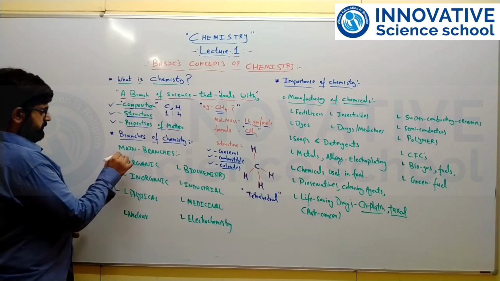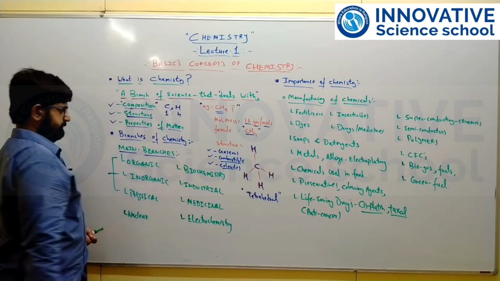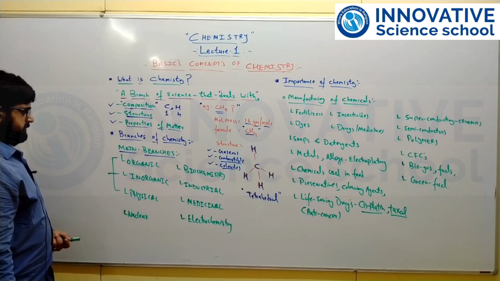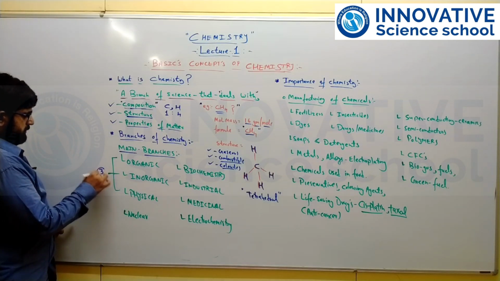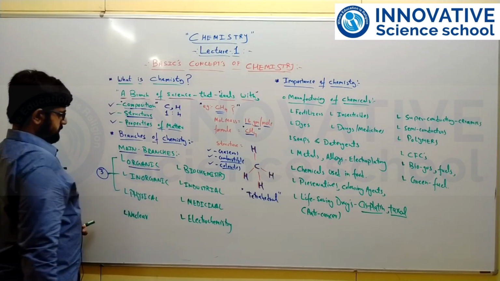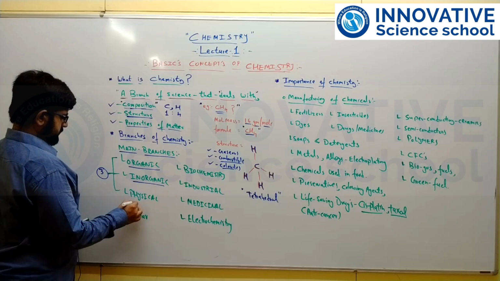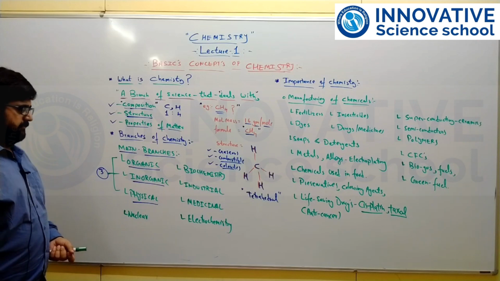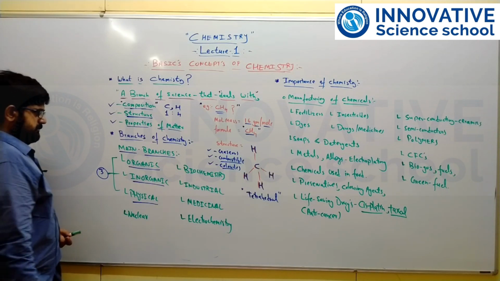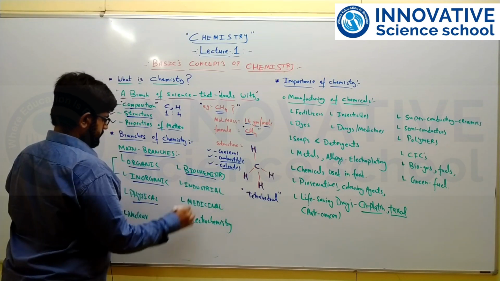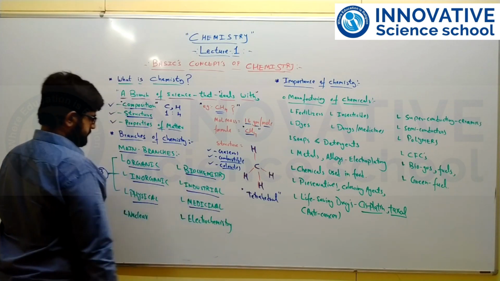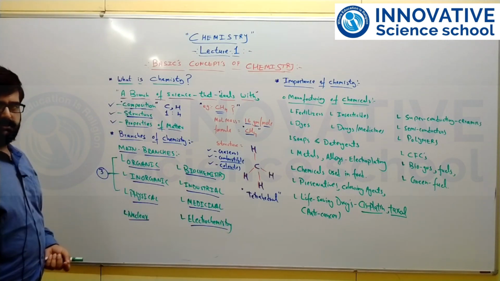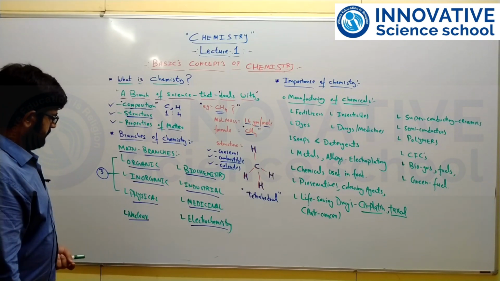Next we'll see the major branches of chemistry, and how chemistry can be interlinked with different branches. The 3 major branches of chemistry are: first organic chemistry, second inorganic chemistry, and third physical chemistry. These are the 3 major branches, and there are also some subsidiary branches like biochemistry, industrial chemistry, medicinal chemistry, electrochemistry, as well as nuclear chemistry.